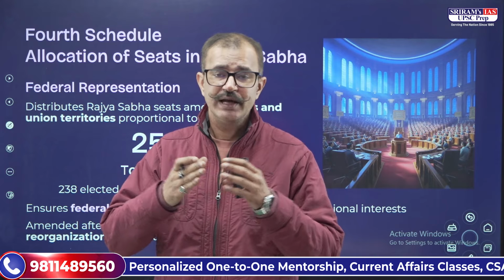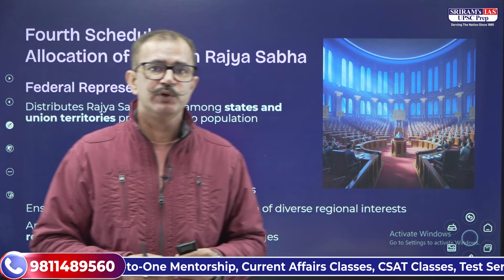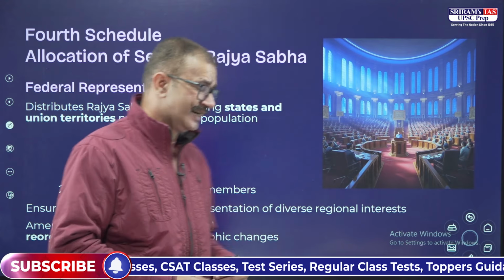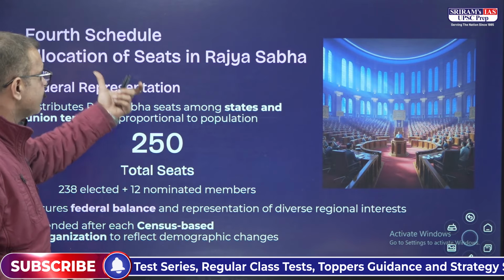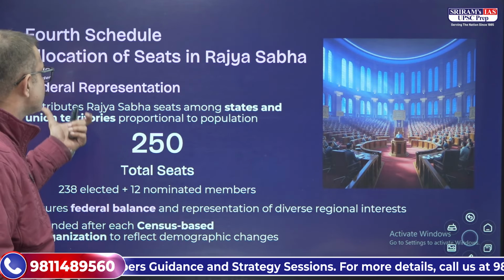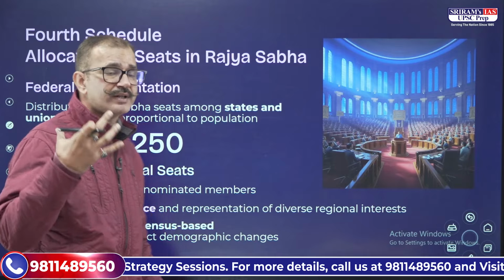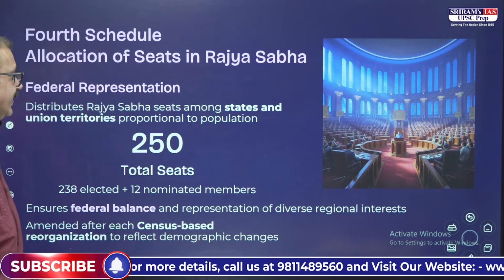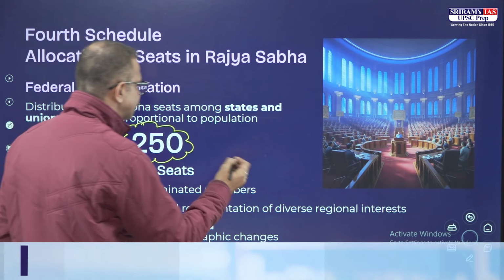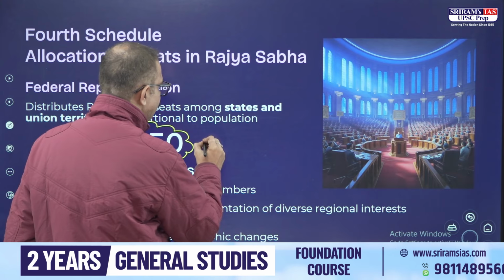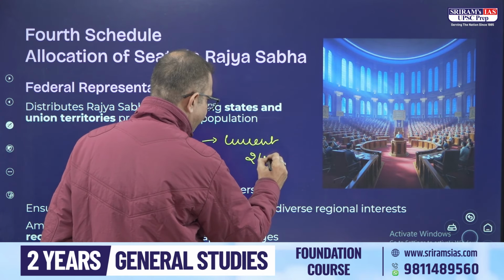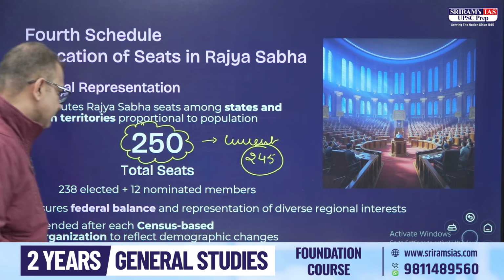So we do not have equal seats distributed to all the states, but the seats have been divided on the basis of the population of the state. The allocation of the seats in Rajya Sabha is given under the 4th Schedule, where the distribution of Rajya Sabha seats is divided between the states as well as the union territories. We have a maximum of 250 seats in the Rajya Sabha, and right now the current strength is 245 seats.